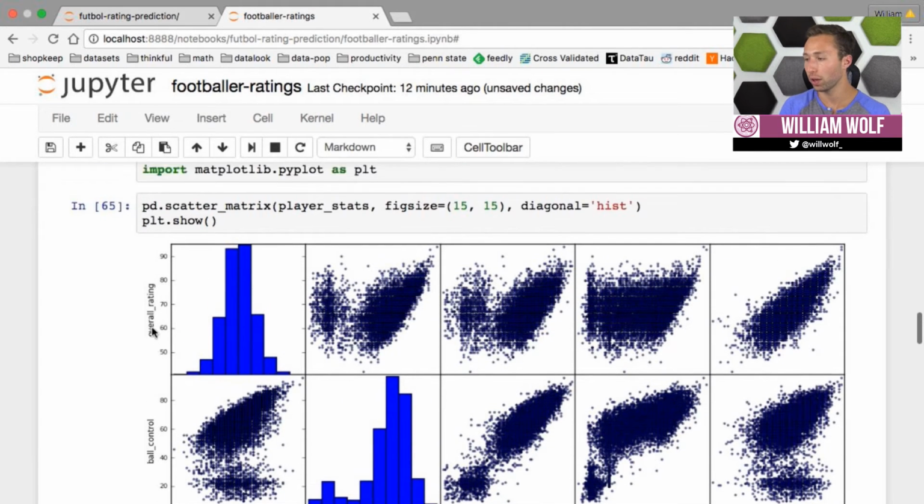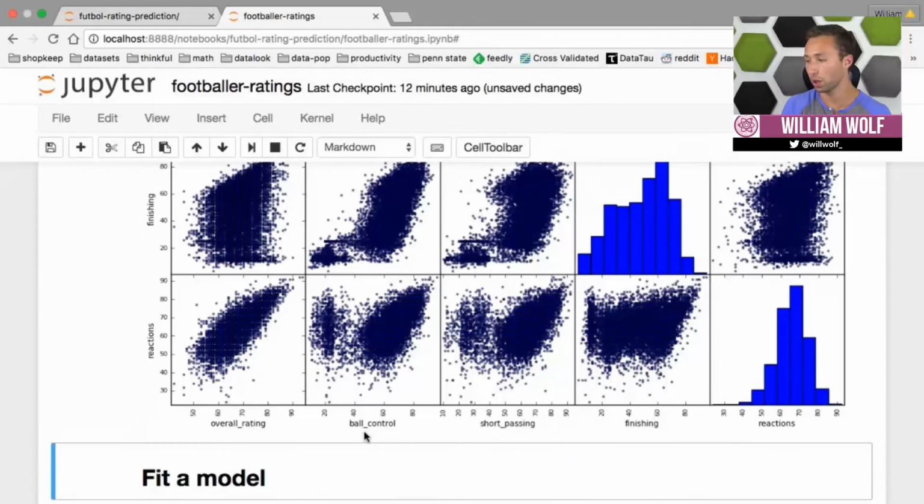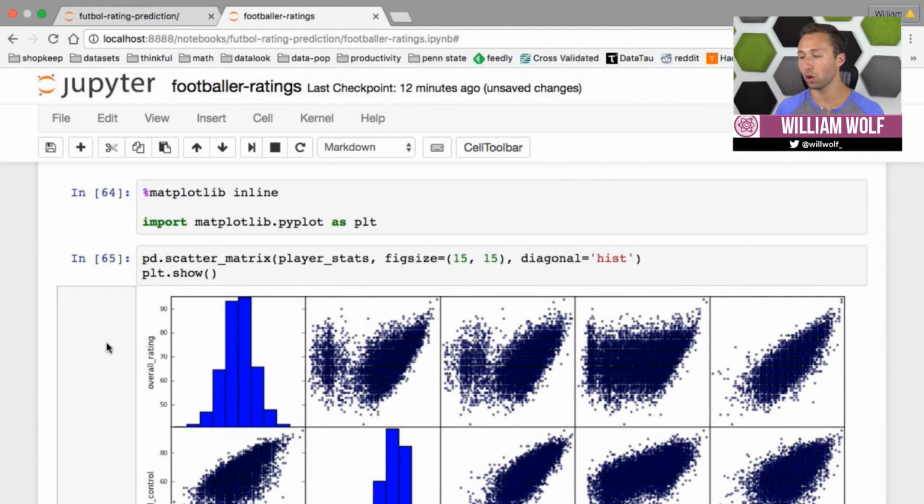And so we see that and if we go to the bottom here, we see ball control, short passing, finishing, and reactions. So the relationship between overall rating and ball control in most of the plot is linear. However, overall it's a nonlinear relationship because we can't in fact draw much of a line through this data. The best fit might be here, but of course there isn't really a strong linear trend there.